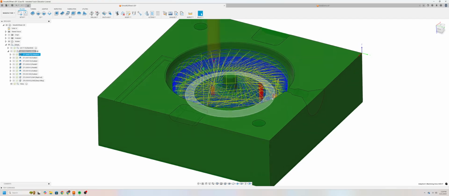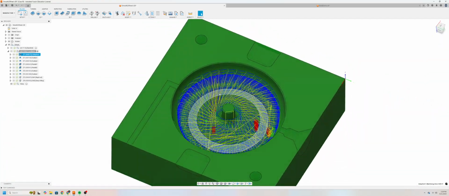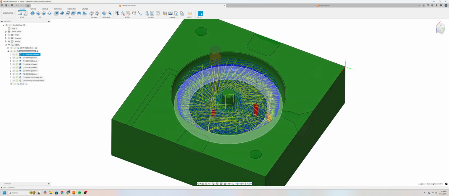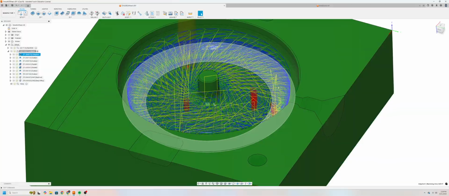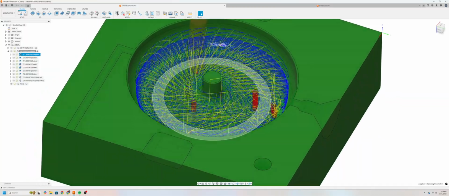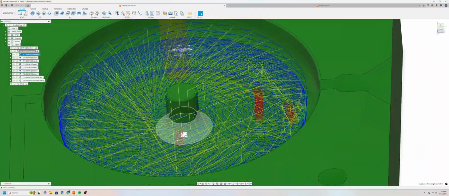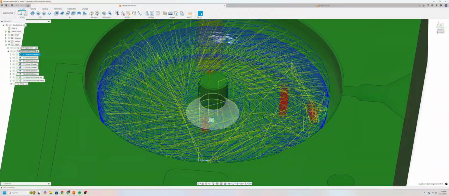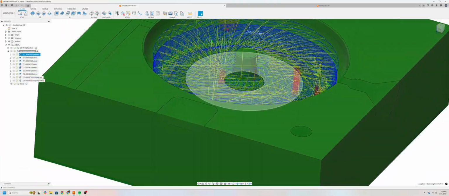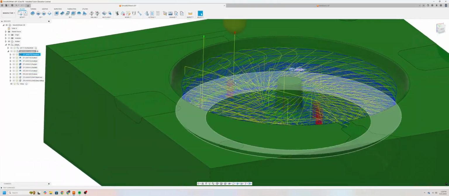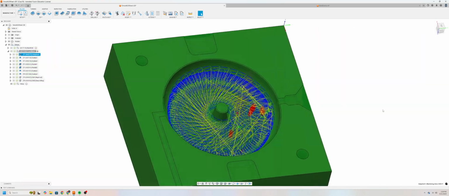This might take a little bit of extra time just to load because it is a very large toolpath. Now that the toolpath has loaded, we can see exactly where those toolpaths are. The blue represents a cut. The yellow represents a move where the tool is moving from place to place. Now the red is a ramp, and basically what that means is how the tool is going to enter the stock. Now this is a spiral ramp, so it'll enter very gently into the stock before doing any larger cut. This looks good to me.